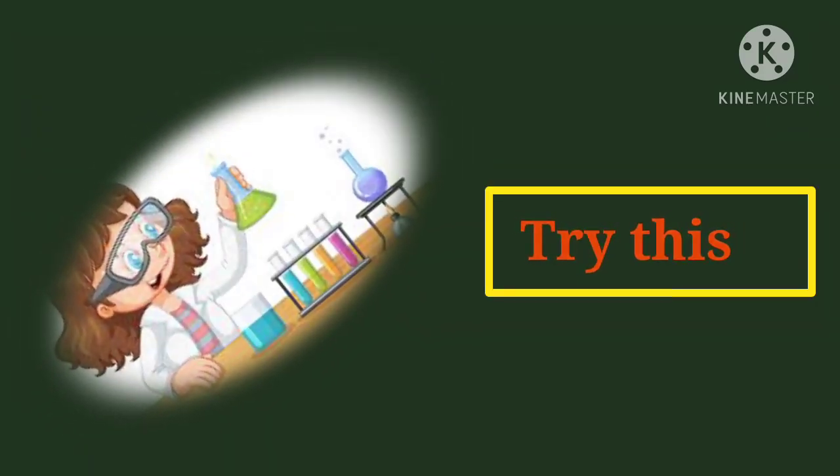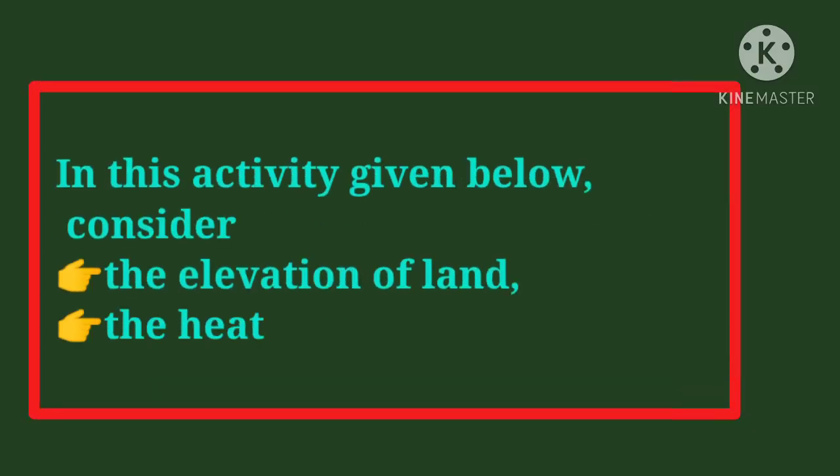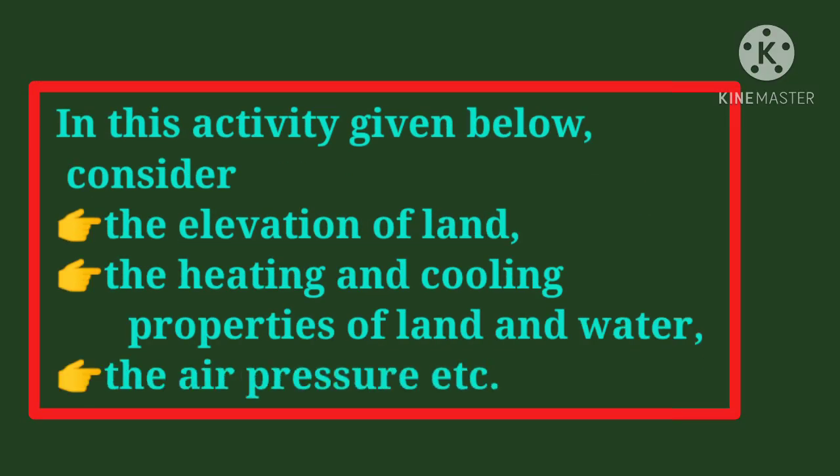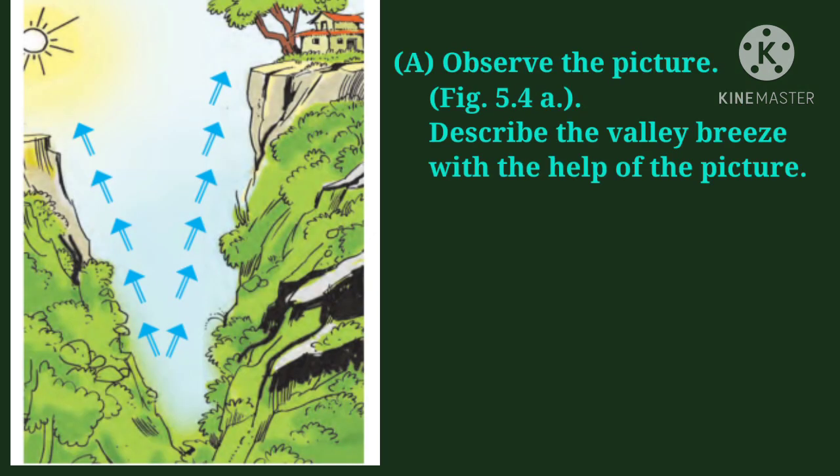Try these. Students, in this activity, you have to consider the elevation of land, the heating and cooling properties of land and water, the air pressure, etc. Observe the picture. Describe the valley breeze with the help of the picture.